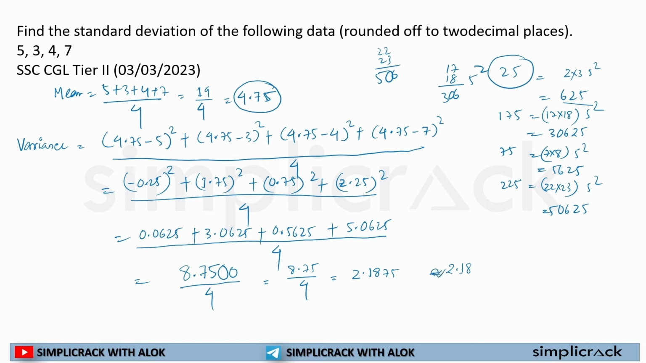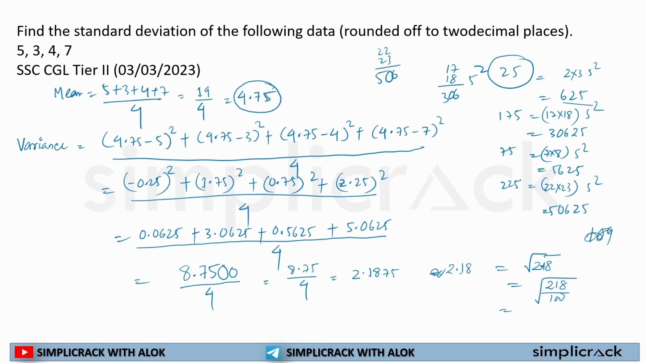Now this is the variance. We have to calculate the standard deviation, so we have to take the square root of 2.18. I can write it as 218 by 100 under the square root. If you solve it, it will come to somewhere around 1.47.